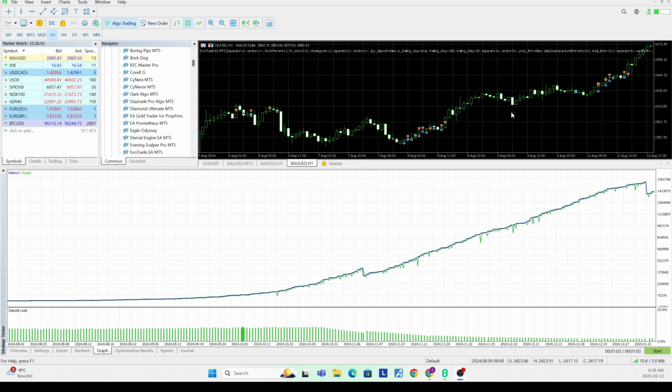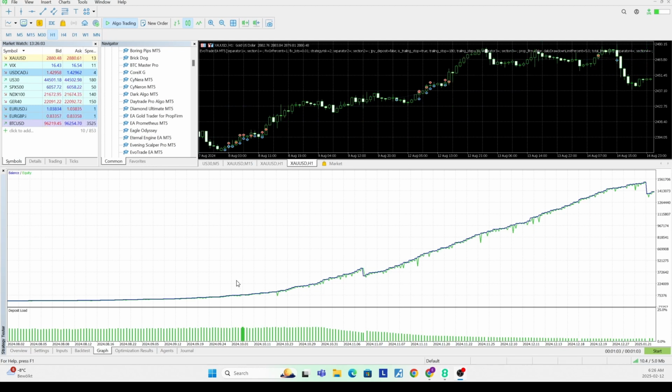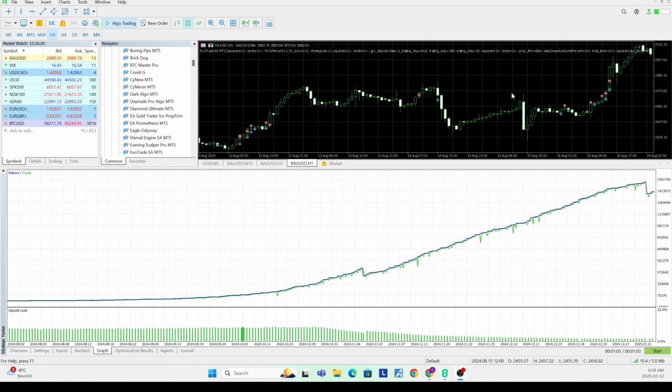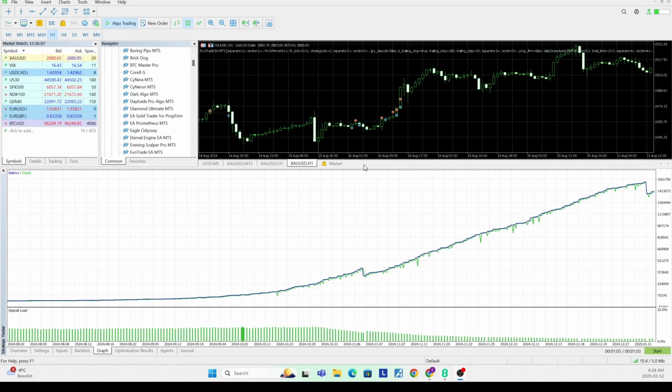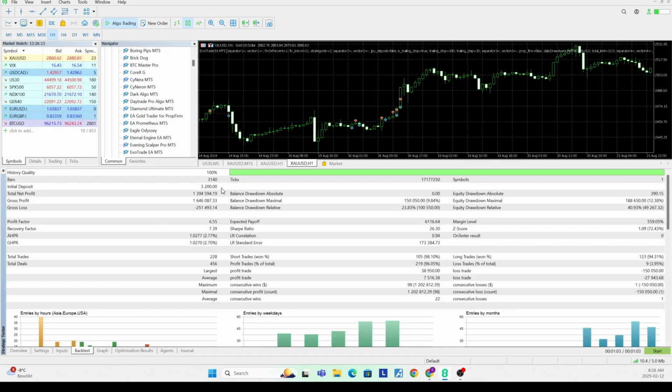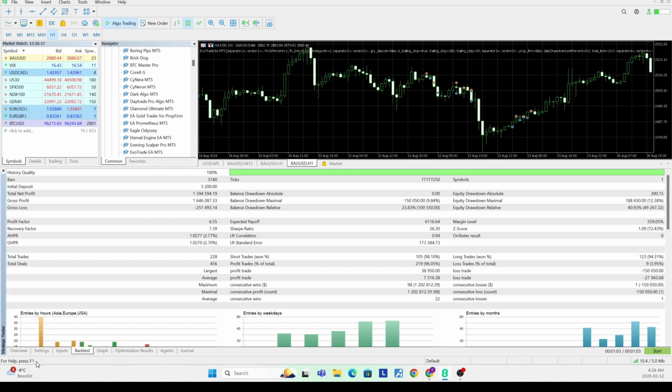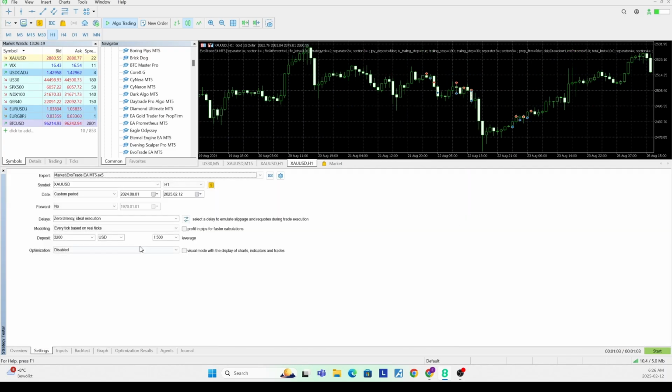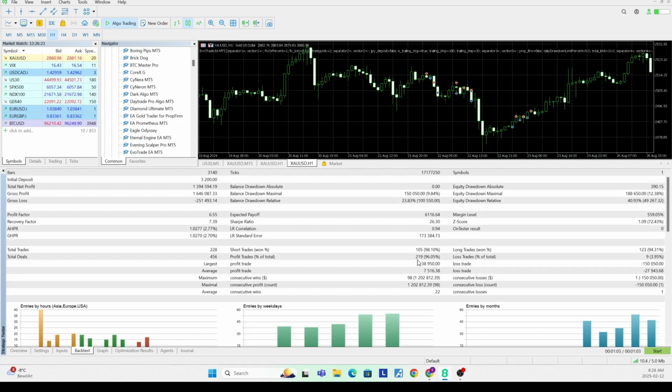Okay, so I am now back and we can see that the graph has finalized and we have the list of trades in front of us right here for the EvoTrade. And from what we can see, it turned in this backtest $3,200 into roughly $1.4 million. And this was using every tick based on real ticks from the broker. Obviously, this is rather impossible, right?